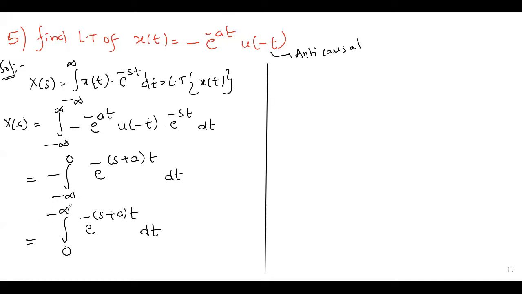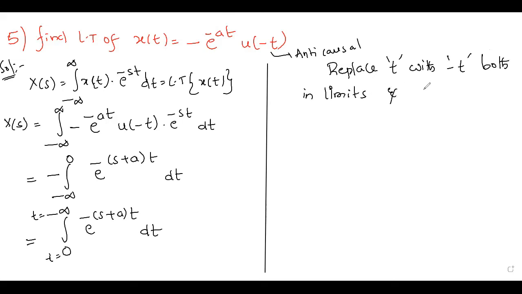Next, these are the limits for the variable t, right? So here I want plus infinity. So replace t with minus t, both in limits as well as in the expression, that means inside the integration. So many times we used this method in previous problems also, replacing t with minus t both inside the integration as well as in the limits.